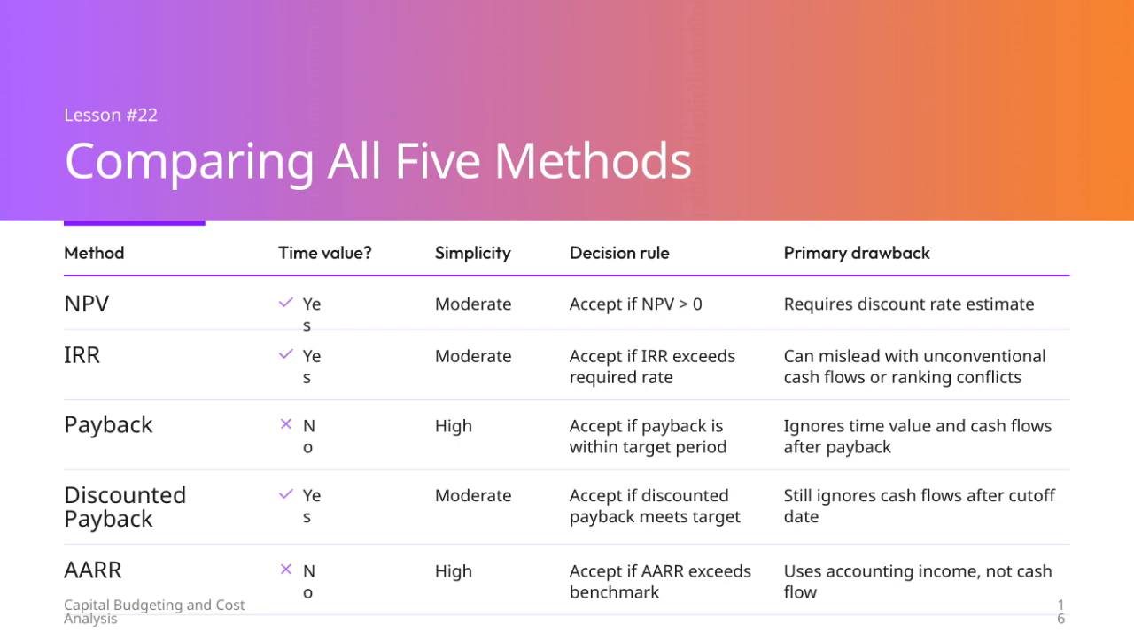Finally, the average accounting rate of return, or ARR, does not factor in the time value of money and is quite simple to use. You accept a project if the ARR exceeds a benchmark rate. But its major downside is that it uses accounting income rather than actual cash flows, which might not fully reflect the financial reality. Overall, understanding the strengths and weaknesses of these methods helps us make more informed capital budgeting decisions.